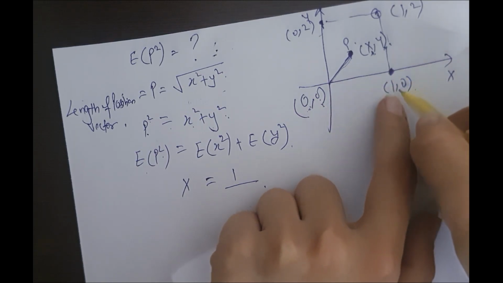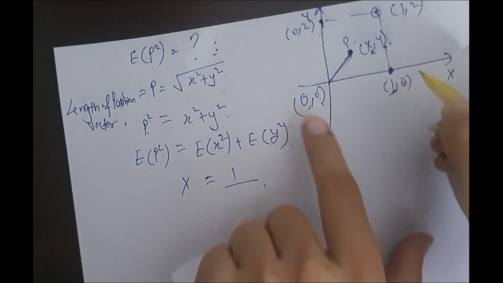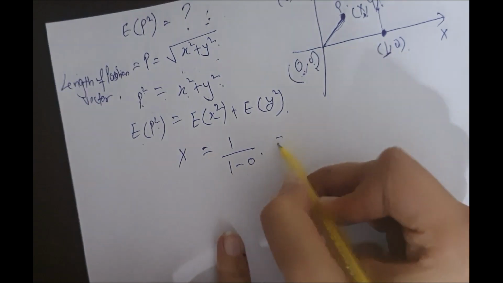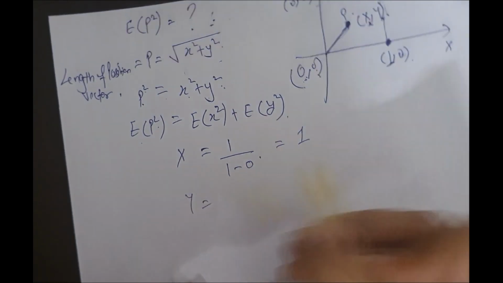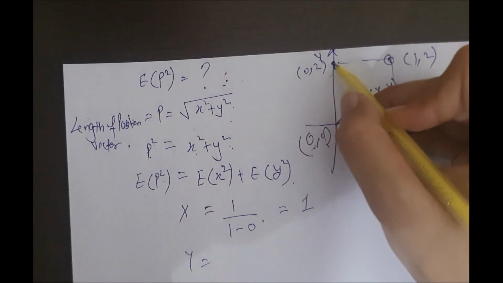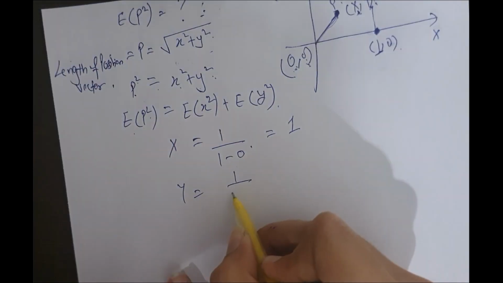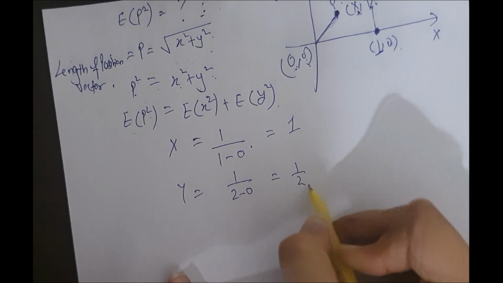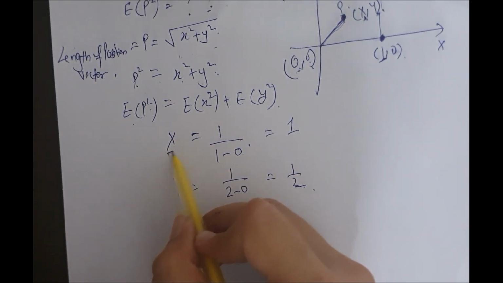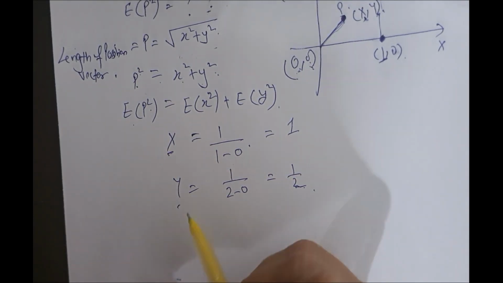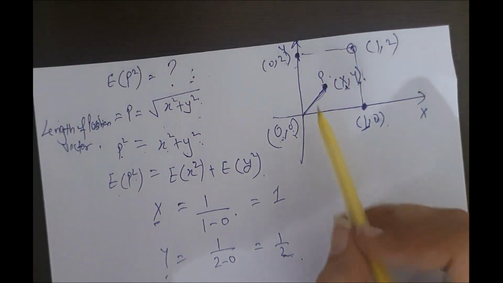That is 1 upon b minus a, that is 1 minus 0. And how do we find the probability density function of y? That is 1 upon b minus a, that is 2 minus 0, so 1 upon 2 minus 0. So this is the probability density function of x, and this is the probability density function of y, in uniform density functions.